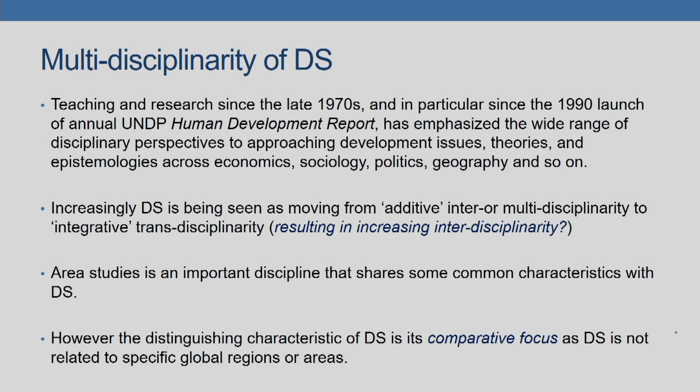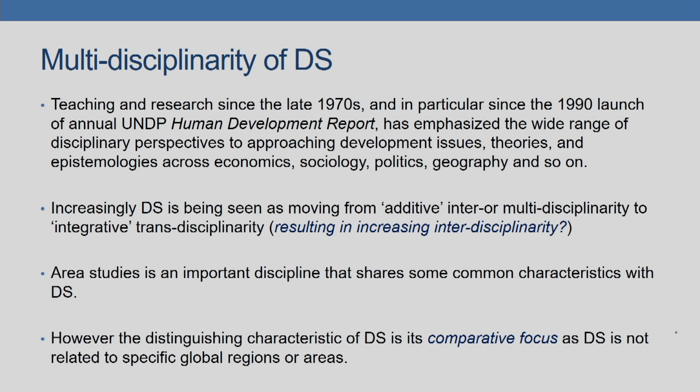because multidisciplinarity is an approach to understanding multidimensional development, the basis of which is that the sum of the disciplines will be greater than their components. Teaching and research since the late 1970s, and in particular since the 1990 launch of the annual UNDP Human Development Report, has emphasized the wide range of disciplinary perspectives to approaching development issues, theories and epistemologies or the systems of knowledge across economics, sociology, politics, geography and so on.